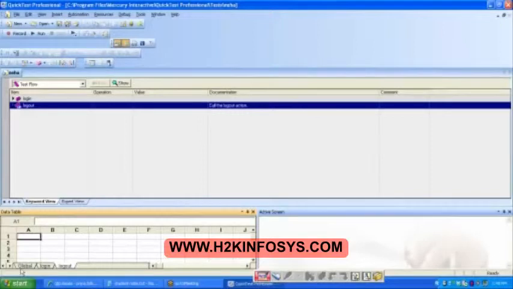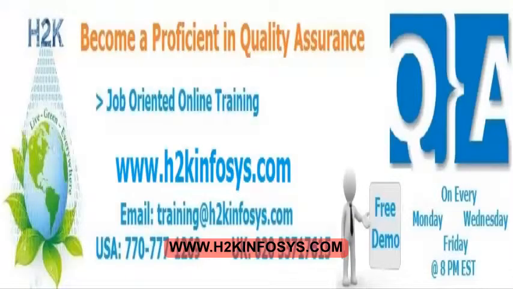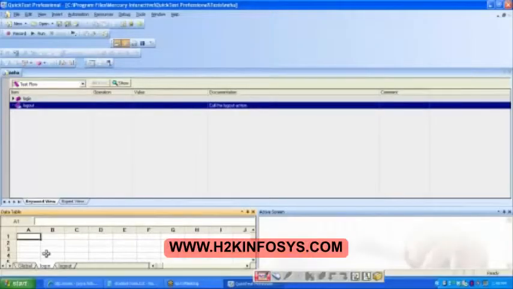One is a global. Global means what? Common to both login and logout. It is a common sheet. And the other sheets are exclusively for login and logout. We will discover more about the data table in the future. For now, you just understand that one sheet for one action will be present, and one will be common for both the actions or common for the entire test file. Is this clear? How to make this logout reusable?